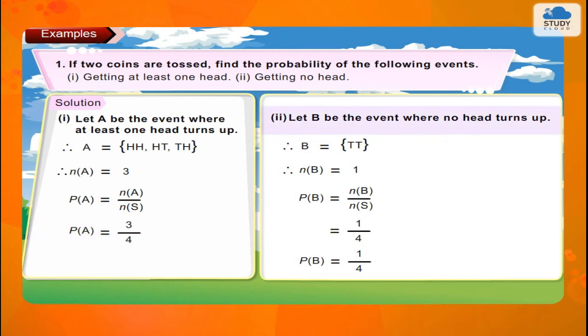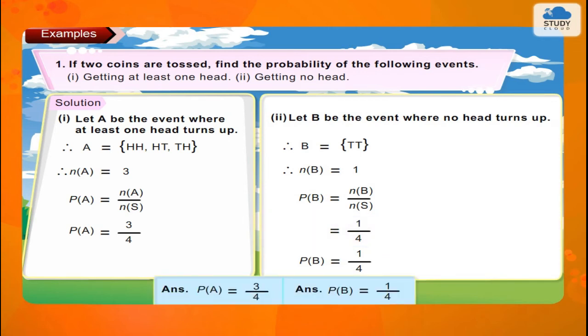2. Let B be the event where no head turns up. Therefore, B = {TT}. Therefore, n(B) = 1. Now, P(B) = n(B) upon n(S) = 1 upon 4. Answer: P(A) = 3 upon 4 and P(B) = 1 upon 4.